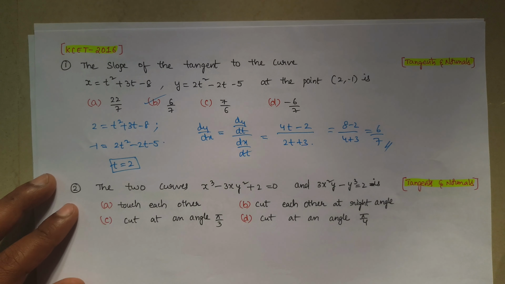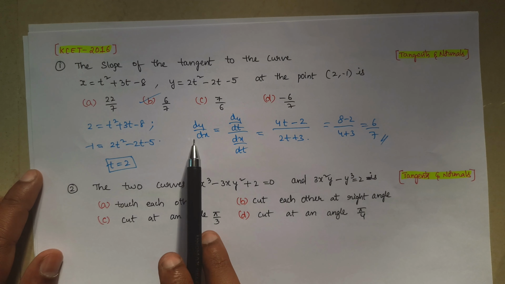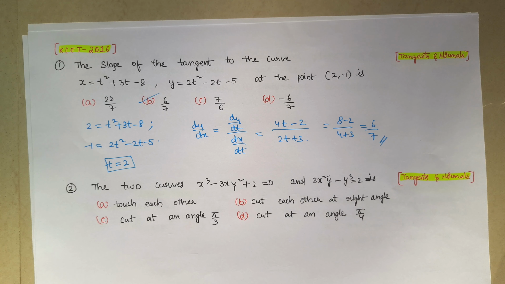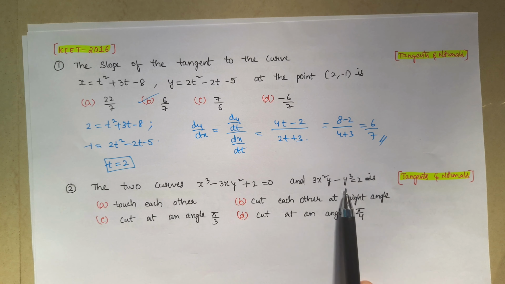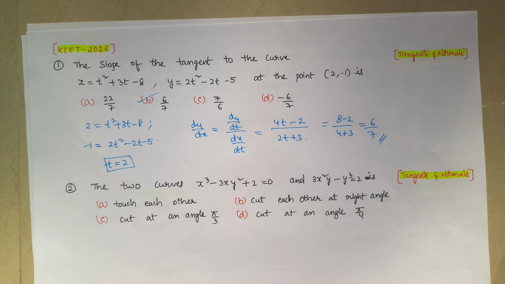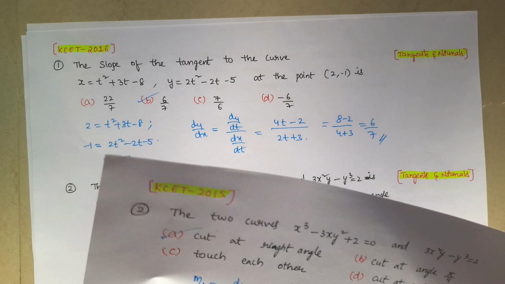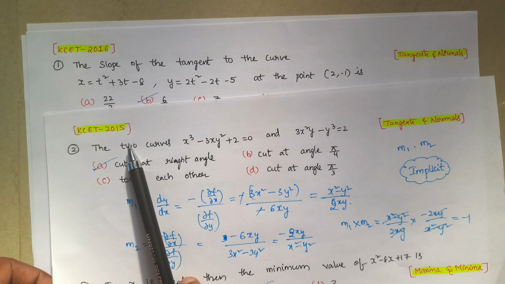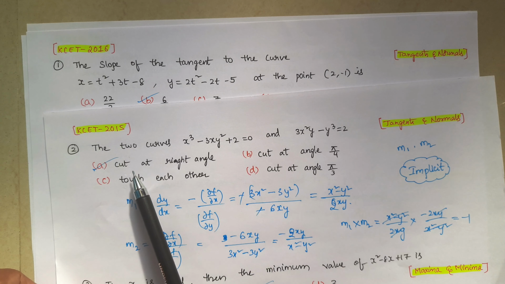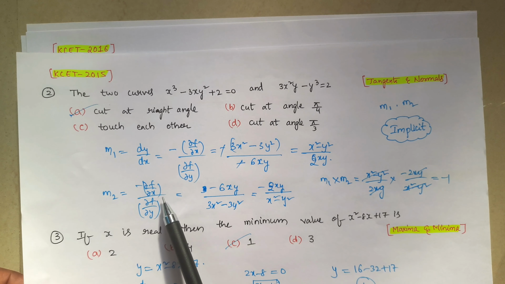So option B. Parametric form means dy by dx is nothing but dy by dt by dx by dt, then substitute the t value. Next question: two curves, this and this, belong to tangents and normals. If you observe, this question came in 2015, and we have solved it previously. The same question, the equations also did not change. The answer is that they cut at right angles.